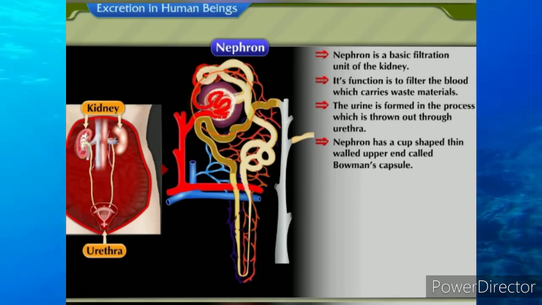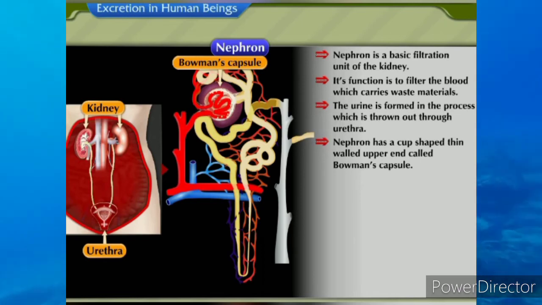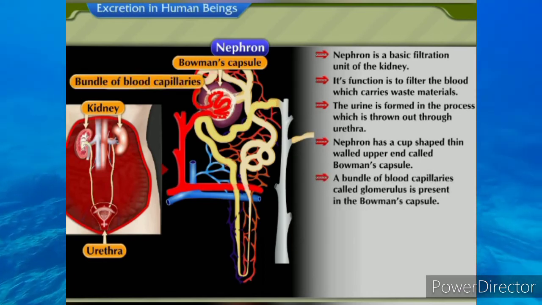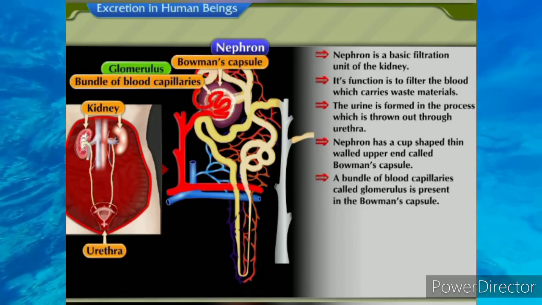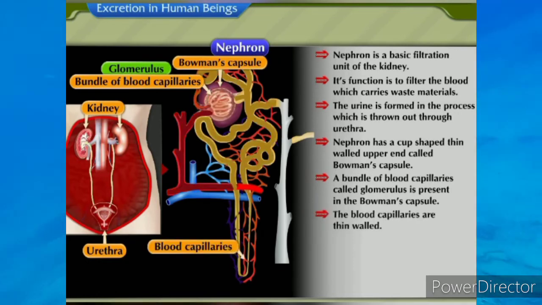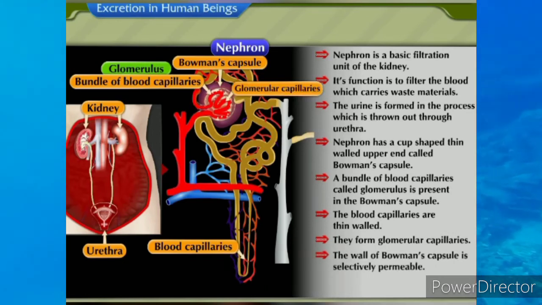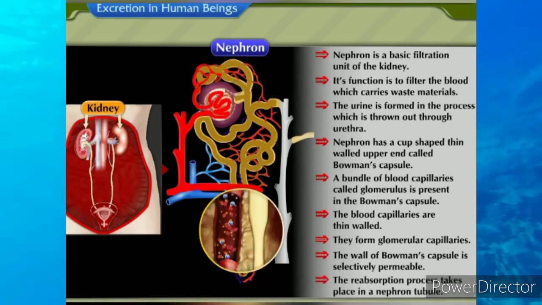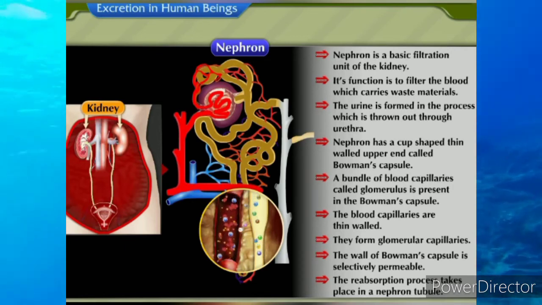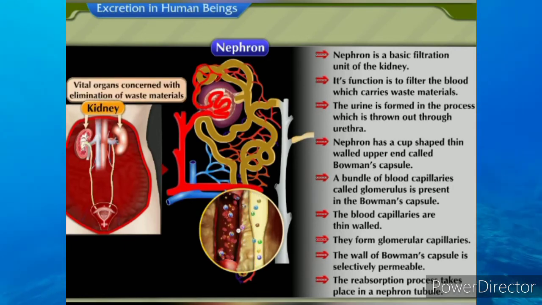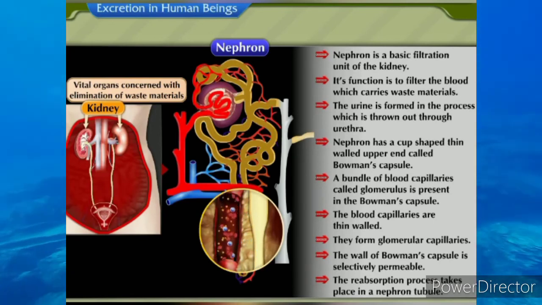Nephron has a cup-shaped thin-walled upper end called Bowman's capsule. A bundle of capillaries called glomerulus is present in the Bowman's capsule. The blood capillaries are thin-walled. They form glomerular capillaries. The wall of Bowman's capsule is selectively permeable. The reabsorption process takes place in a nephron tubule. Thus, the human kidneys are the vital organs concerned with elimination of waste materials.